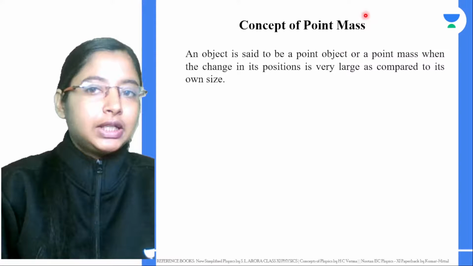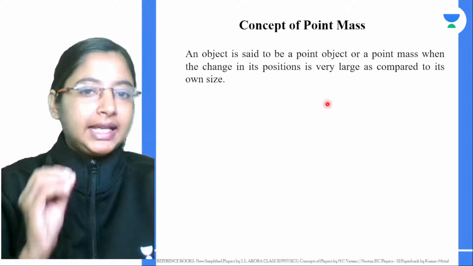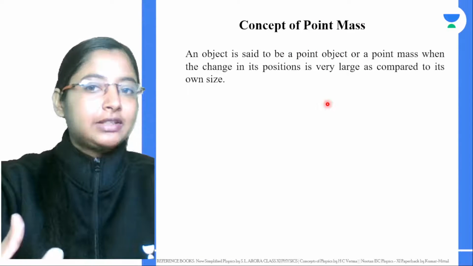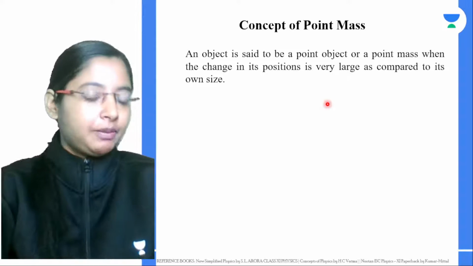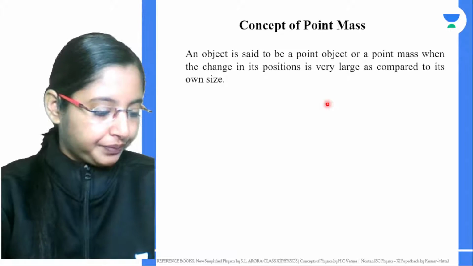We can call it a point mass or a point object in case its change in position is very large when compared to its own size. Can you think of an example of a point mass or a point object?